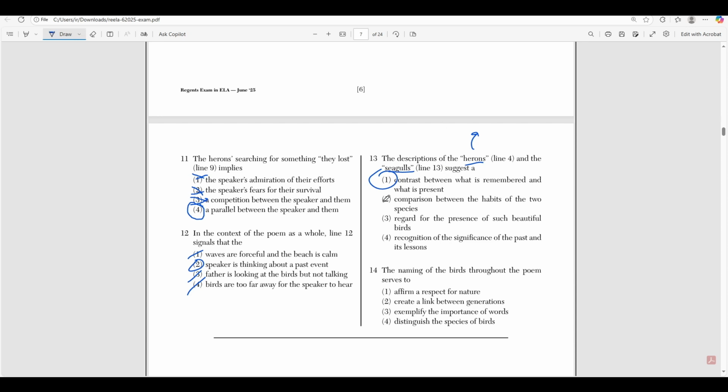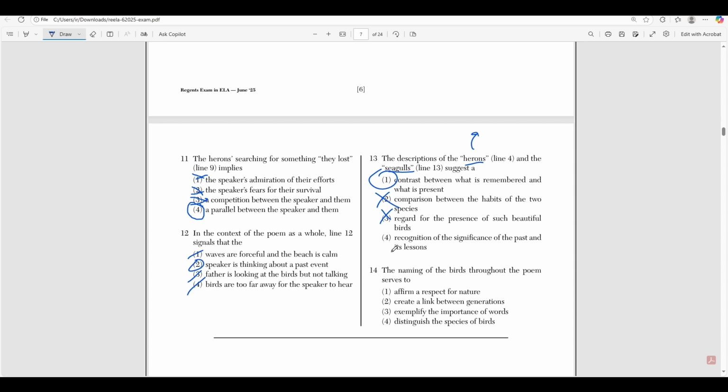Okay, he never compares the habitats of the two species, right? They both live on the beach. 3, regard for the presence of such beautiful birds. He never really describes the seagulls as beautiful. Maybe you can say that he describes the herons as beautiful, but certainly not the seagulls. He thinks they're annoying, right? They're noisy. He compares them being at the beach to an airplane passing by, or he thinks that even though they're at the beach, he still feels alone, whereas he didn't feel alone with the herons.